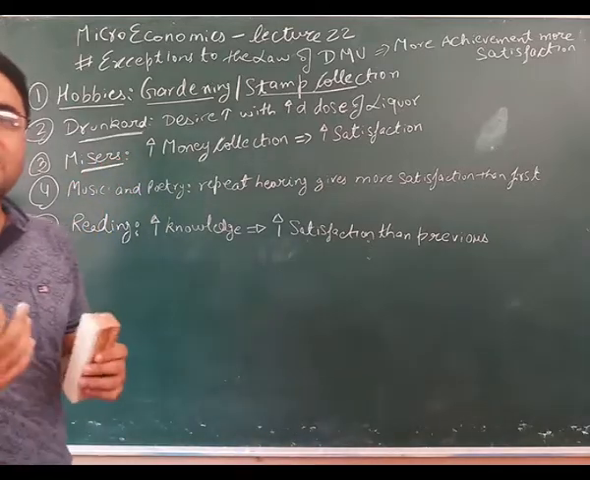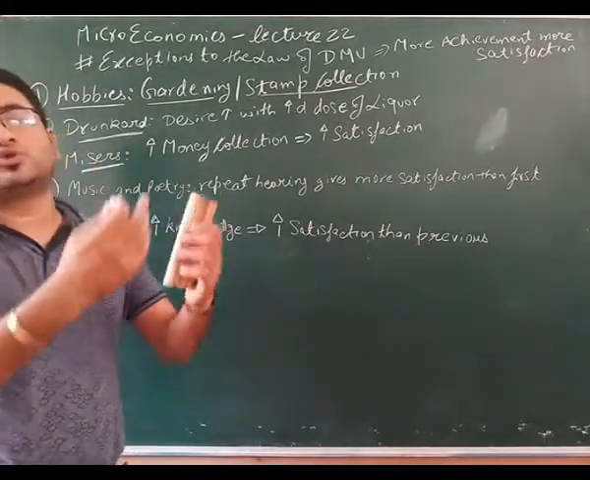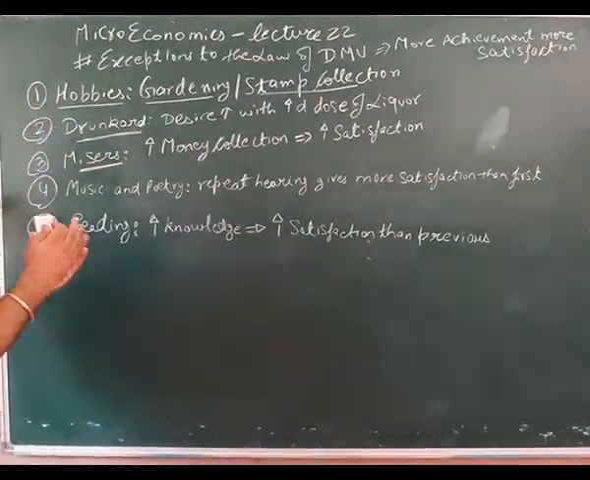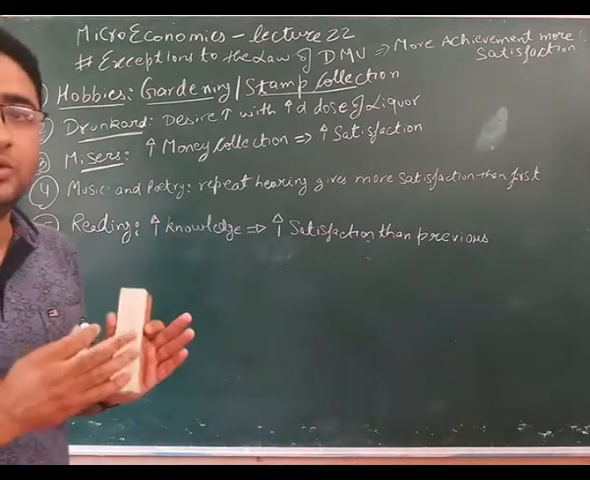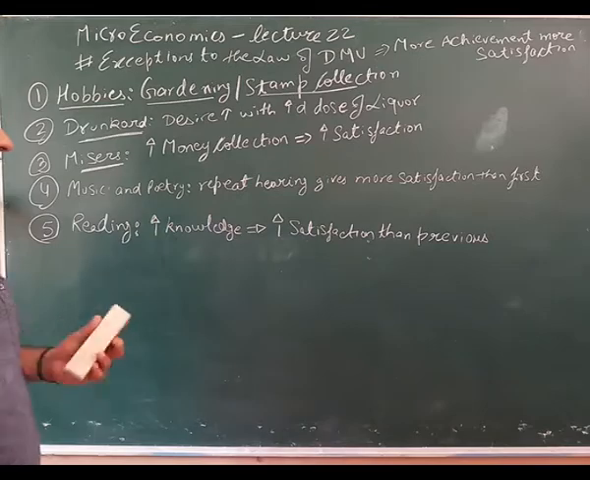Misers, जितने ज़्यादा पैसा एक कंजूस बचाएगा, एक miser बचाएगा, उतना ज्यादा उसका MU जो है वो बढ़ता जाएगा. The desire will be more satisfied. See, here we are talking of MU, not TU. TU will also increase, but at increasing rate or constant rate, right?